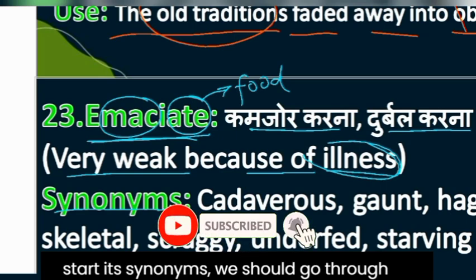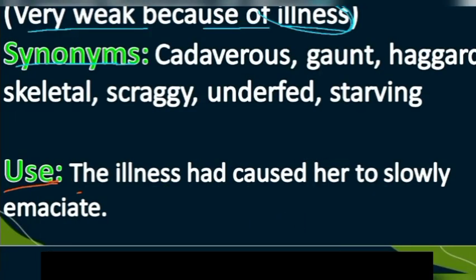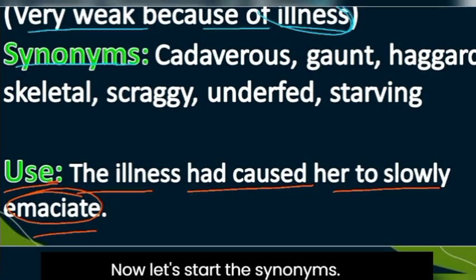Now before we start its synonyms, we should go through its use or example. The illness had caused her to slowly emaciate. Now let's start the synonyms.